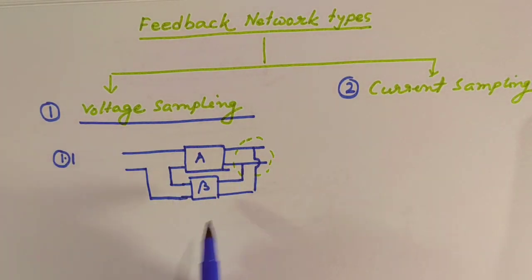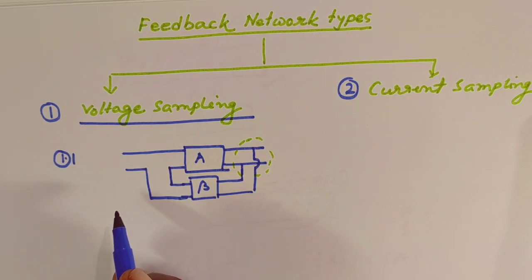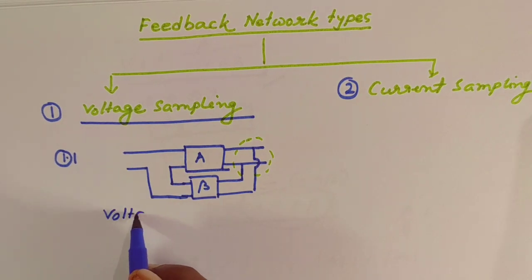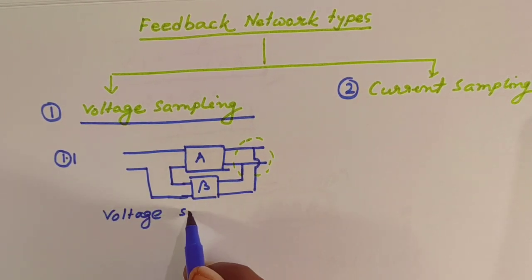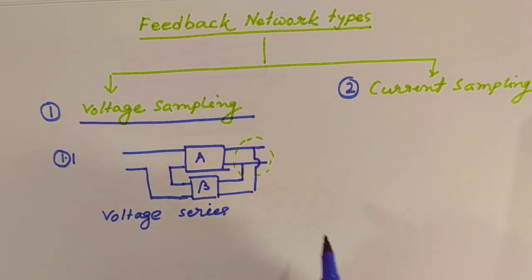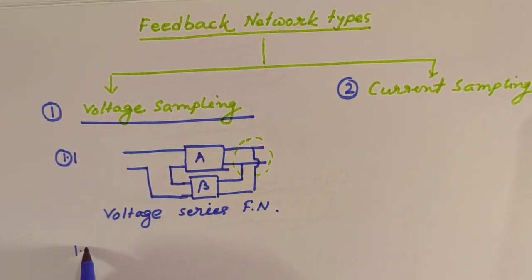This type of circuit is called series mixing with the input circuit. That is the voltage series feedback network, or feedback circuit.